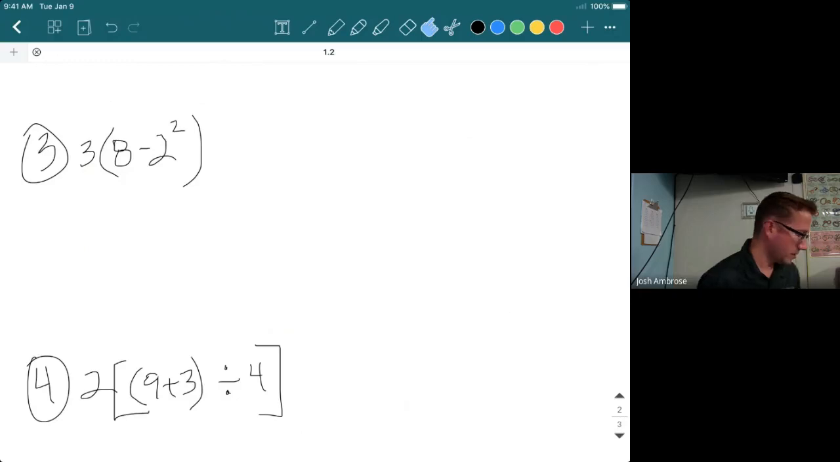Okay, now if you could go ahead and turn the page. I'm going to take a look at page 12. That's where these next couple problems are going to be coming from. Okay, so we're going to have parentheses involved now.